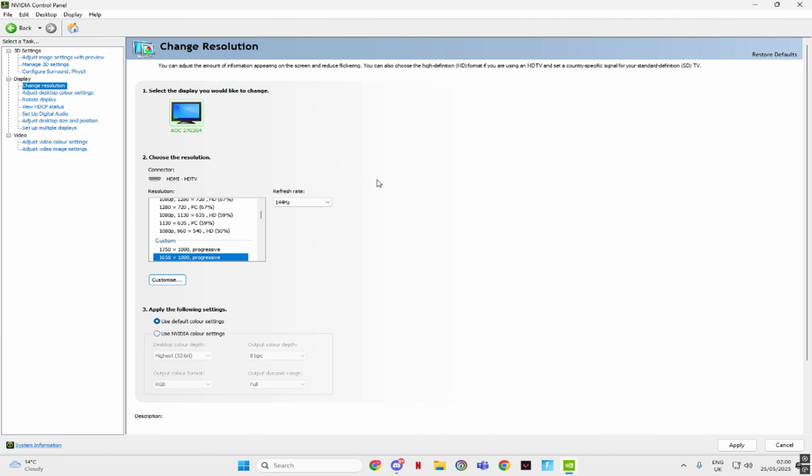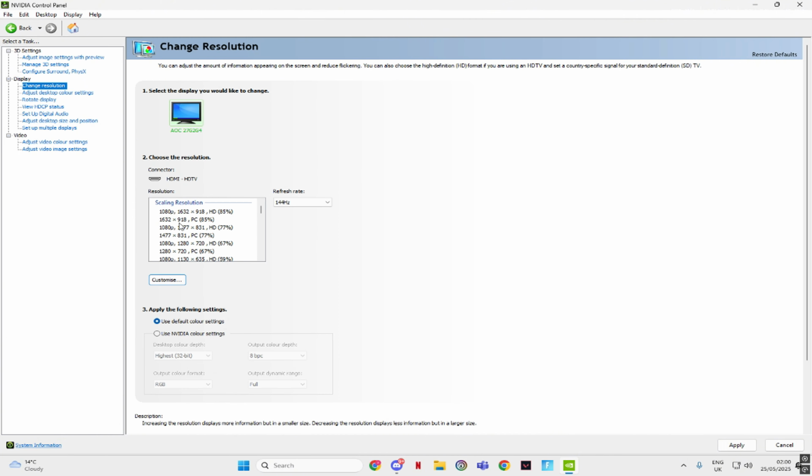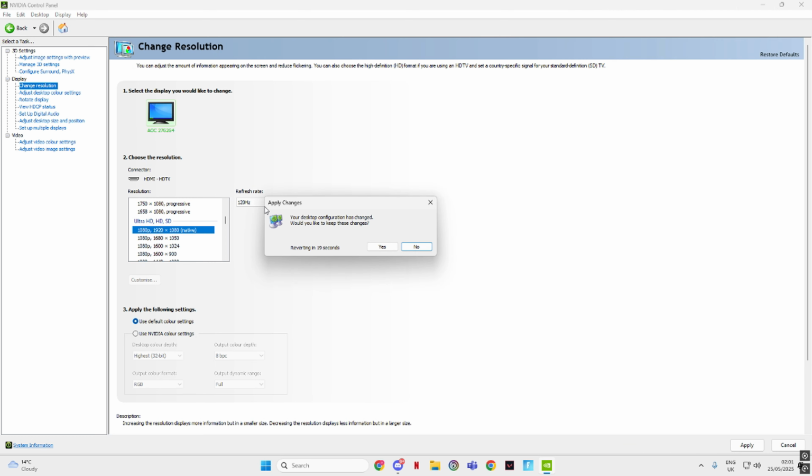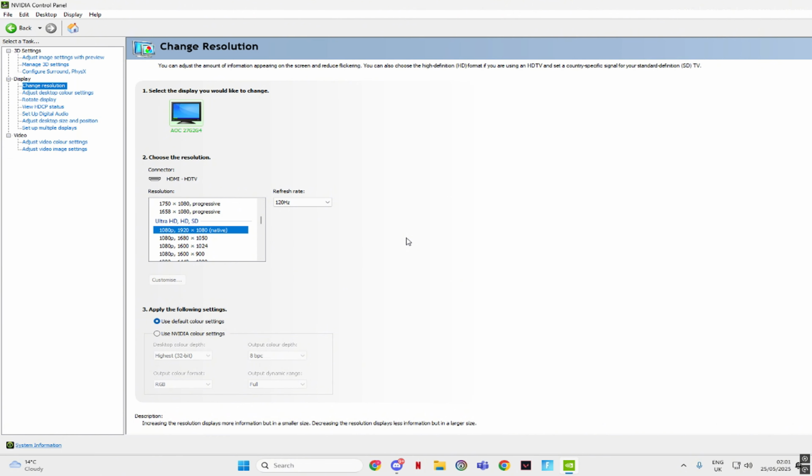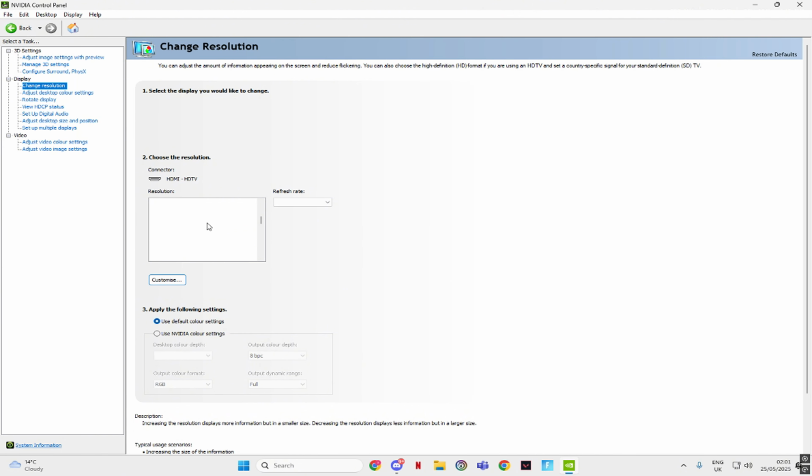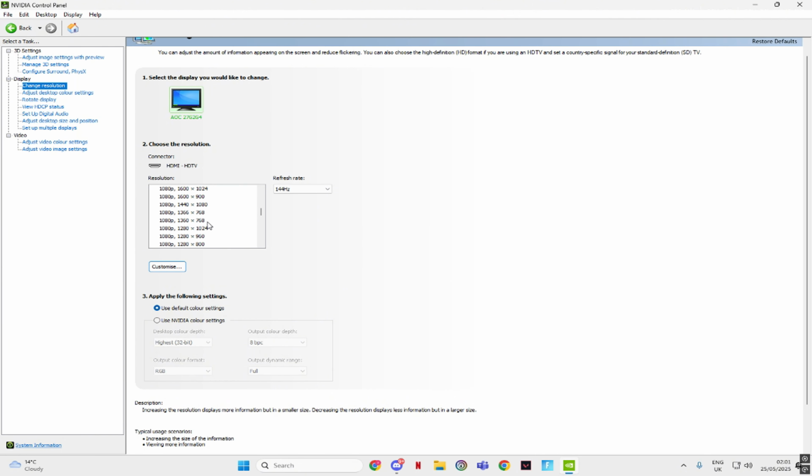Then we're going to go to change resolution, and depending on what resolution you're on, most people would be on 1920 by 1080. Some people make the mistake by clicking on here, doing this one, native, and it will only give you, so if I clicked on this and apply, it would only give me 120 FPS. But if I go down to this one, down here, it will give me 144 FPS, if you want it like that.